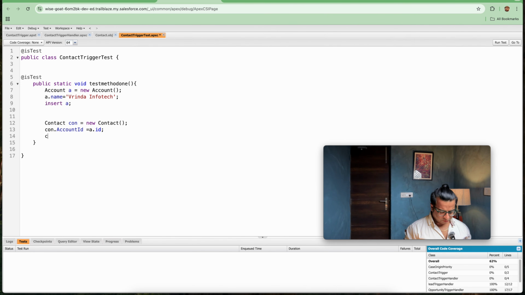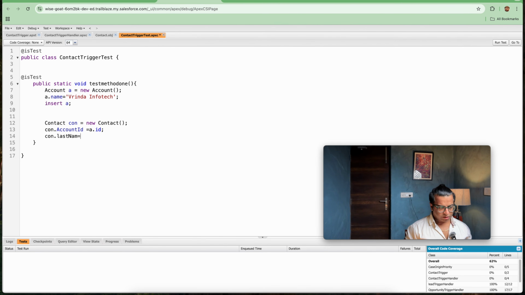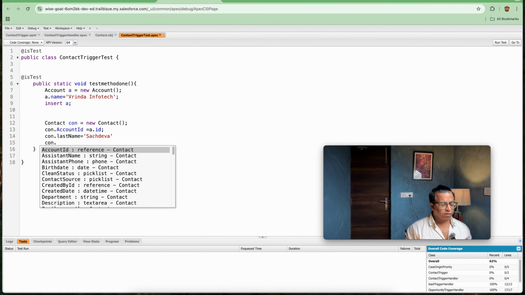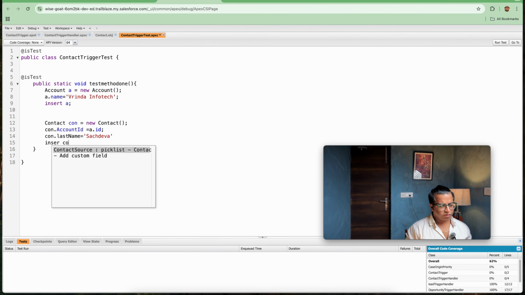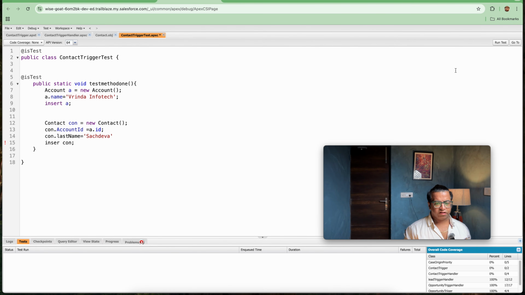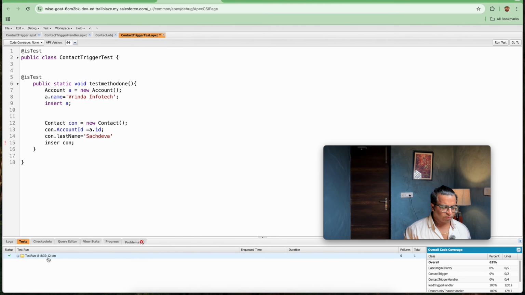So here con.LastName = 'Sachdeva'. I think the name field is missing, but I don't think any other fields are required. Insert con. As soon as I save it, let's check if this is working. I will be running this test. The test class has been passed.